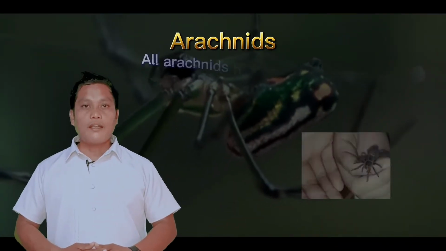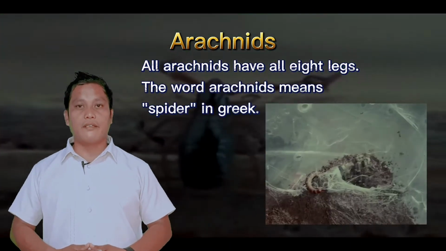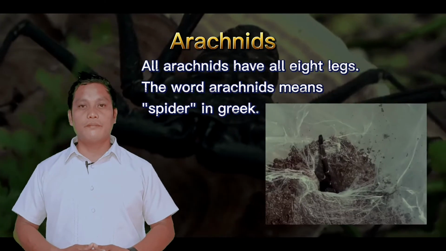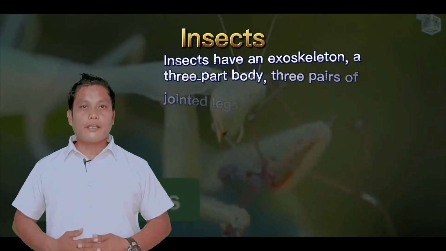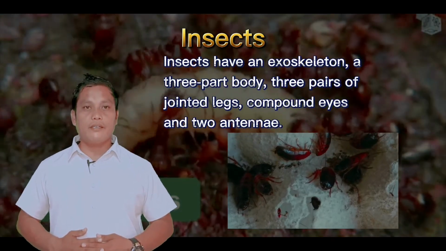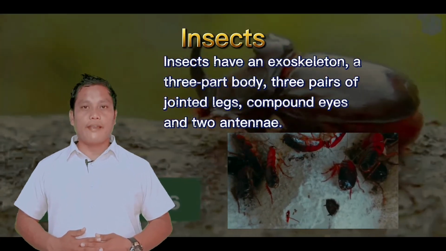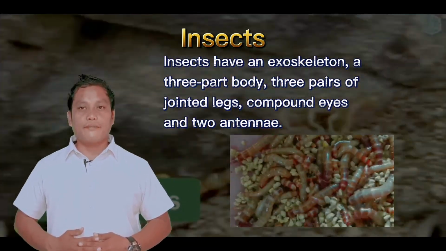Arachnids. All arachnids have 8 legs. The word arachnid means spider in Greek. Insects. Insects have an exoskeleton, a 3-part body, 3 pairs of jointed legs, compound eyes, and 2 antennae.